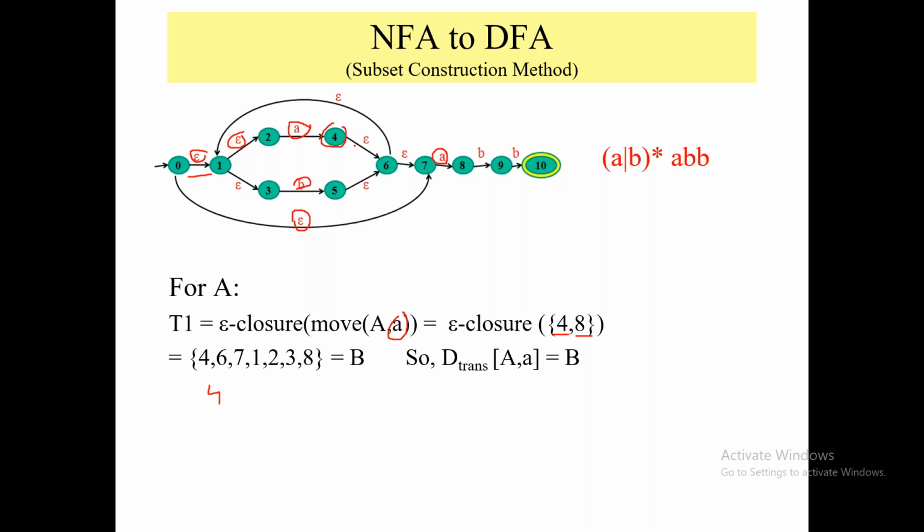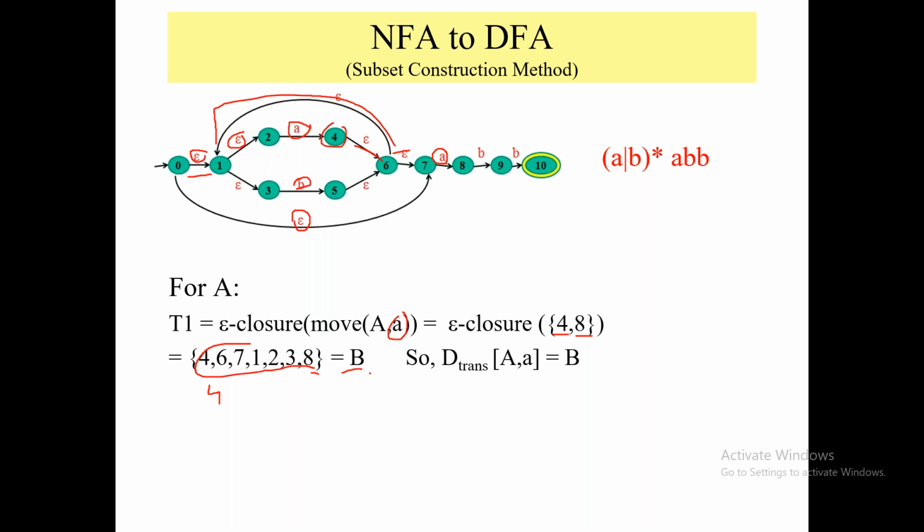So 4 to 6, 6 to 7, again 6 to 1, 1 to 2, 2 to 3. Okay, then now consider this 8. So I will write 8, then I check from 8, it doesn't give anything. So my new state is 4, 6, 7, 1, 2, 3, 8. Okay, here it is B.